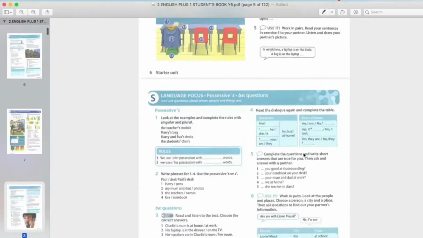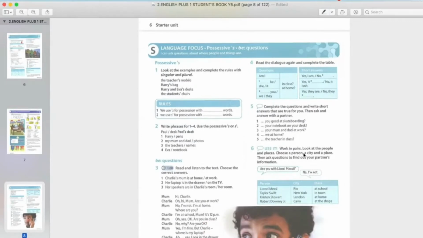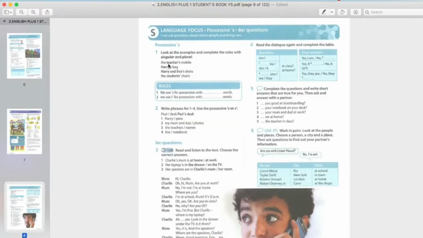Okay, and then we have possessive apostrophe S. Possessive ni kepunyaan yang kita letak apostrophe kat atas and also S. For example, here number 1. The teacher's mobile. Teacher punya mobile. Mobile is mobile phone. Telefon bimbit mobile. Harry's bag. Harry punya bag. Berapa orang Harry? Seorang. So make sure apostrophe dulu baru S. Teacher pun seorang kat sini. Make sure you put apostrophe ataupun koma kat atas dulu baru S.